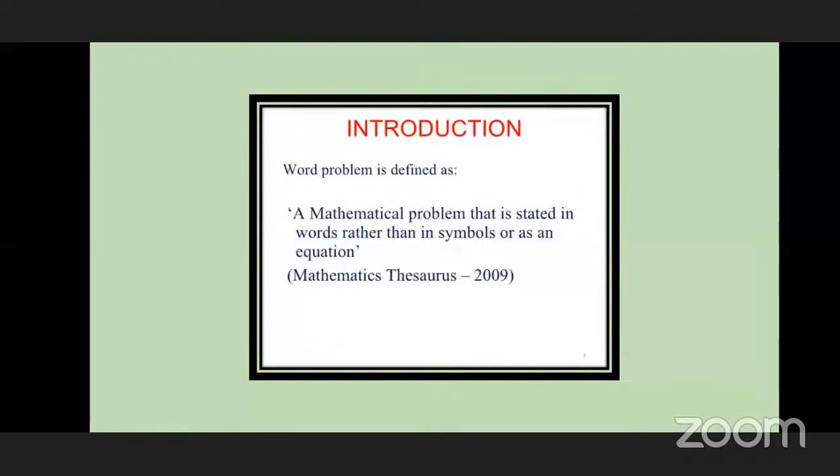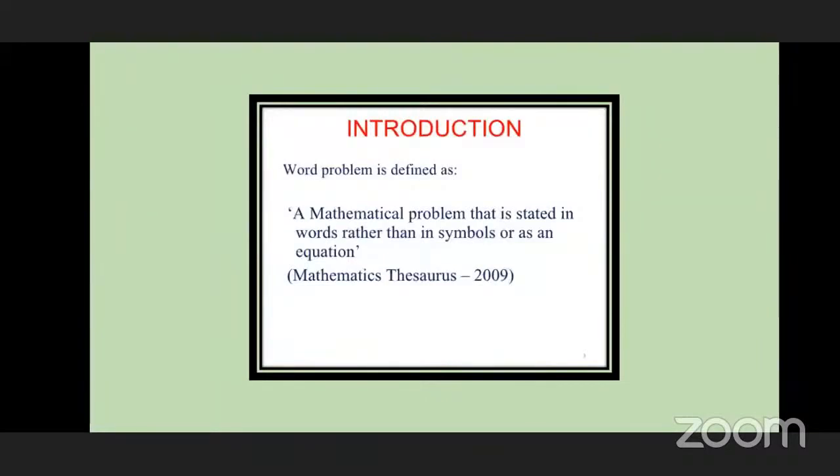Who will tell me why word problems are given in sentences and are not written only in numbers? Anybody? Okay, I will tell.